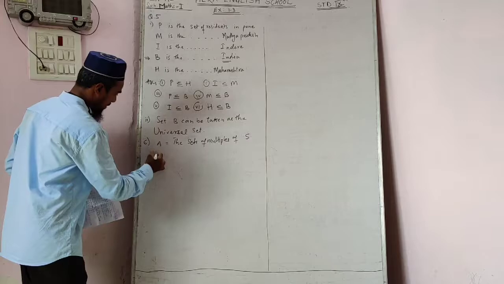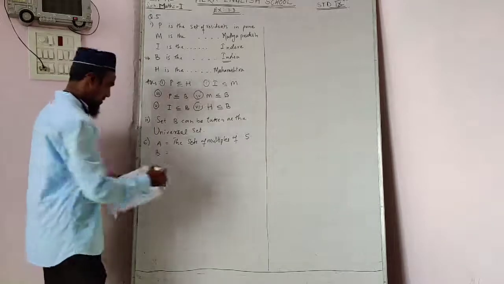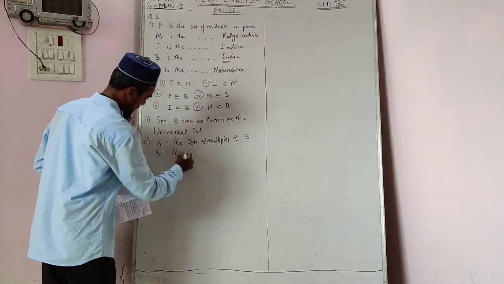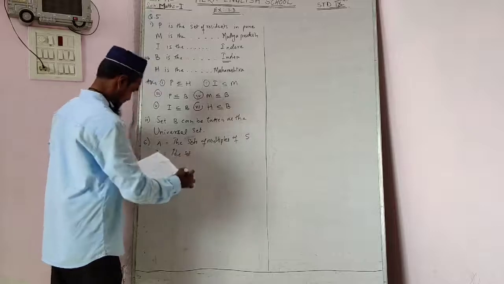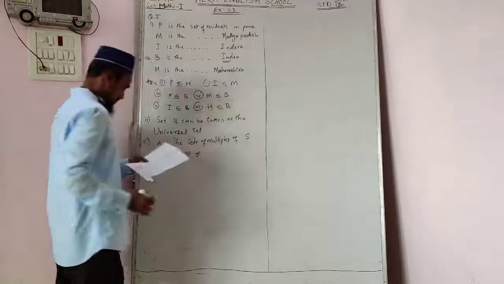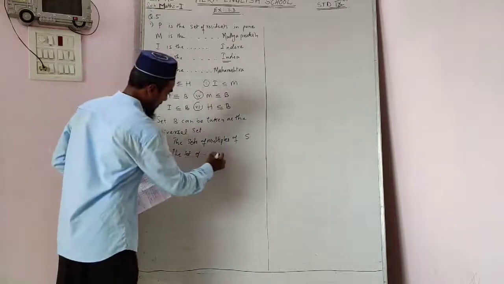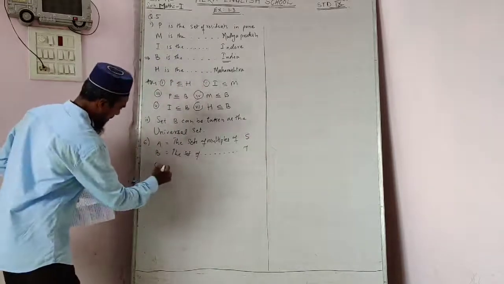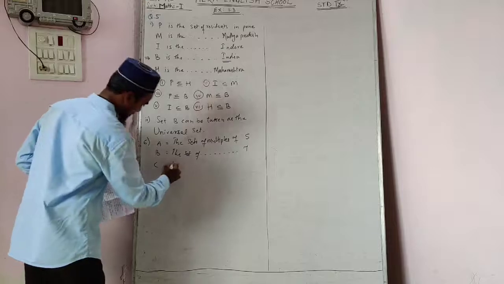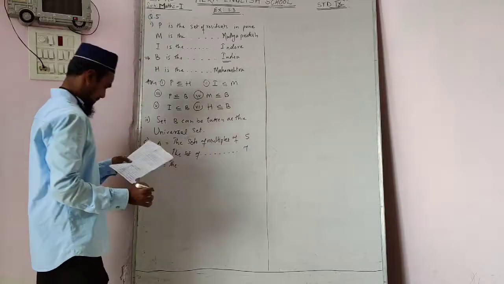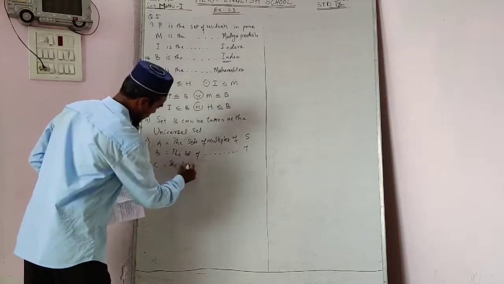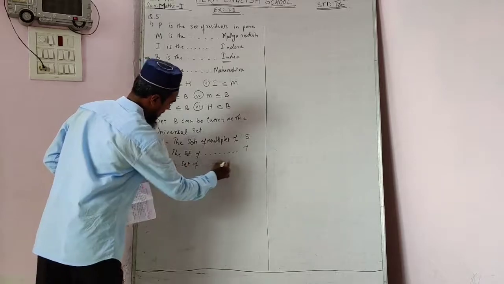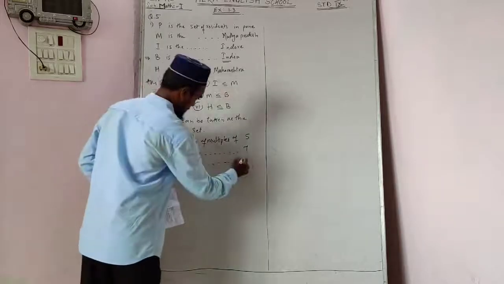Now for B, we are given the set of multiples of 7. Set C is the set of multiples of 12.